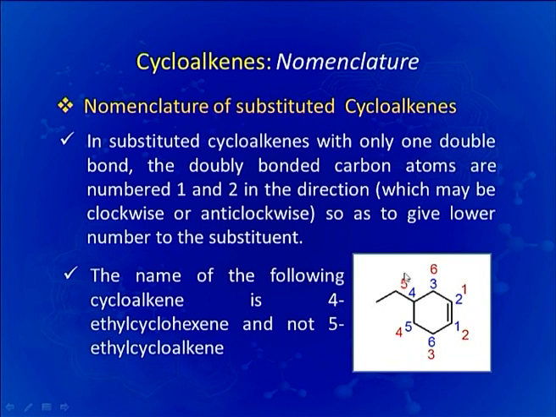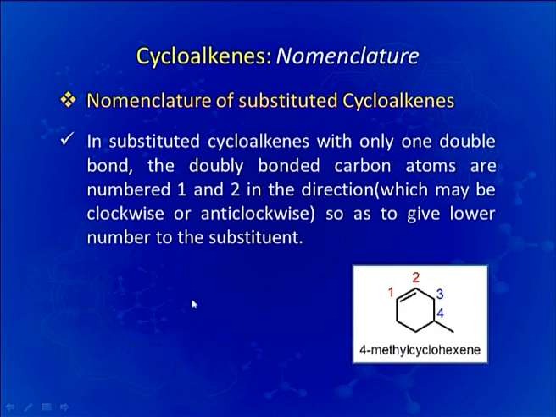But look at the numbers written in red. Here you can see that the numbering is done from this carbon, and if you go in this clockwise direction, you will see that at position 5 we have an ethyl substitution. Now, we already know the rule that the lowest possible number is given to the substitution, and hence the name of this molecule is 4-ethyl cyclohexene and not 5-ethyl cyclohexene.